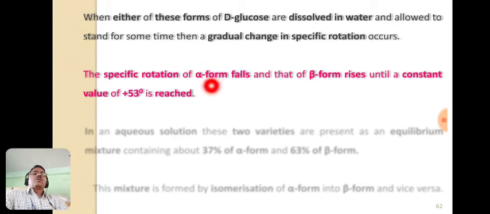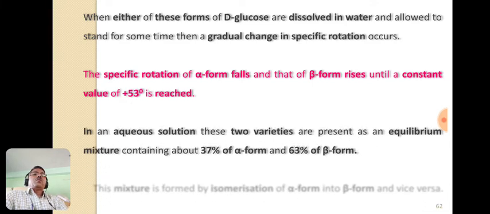See here, this is the alpha form, means alpha D glucose. Its specific rotation is plus 112 degrees, and that falls to plus 53 degrees. And the specific rotation of beta D glucose, initially plus 19 degrees, rises until we get a constant value, that is plus 53 degrees.